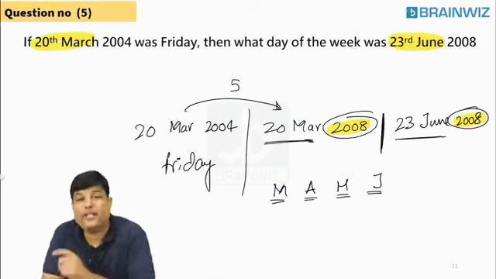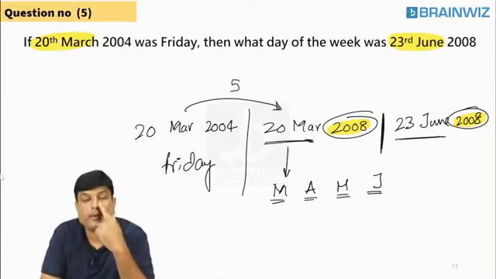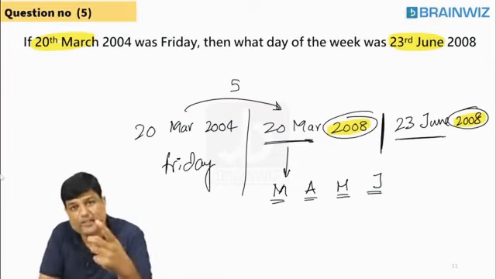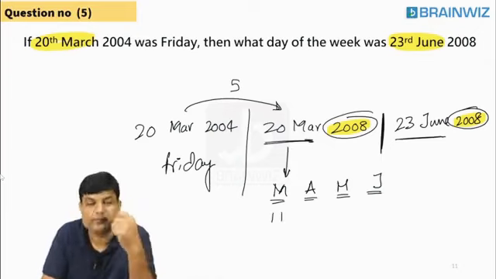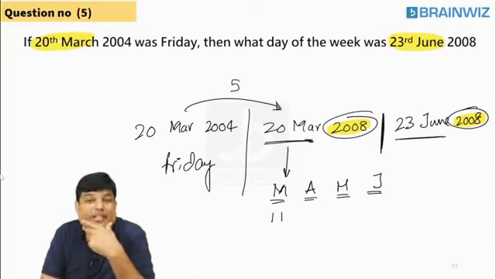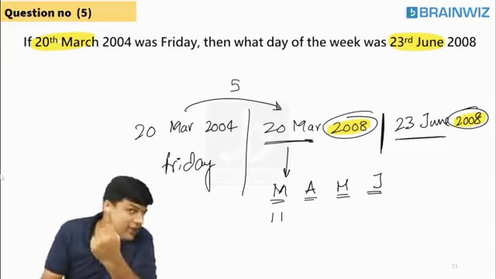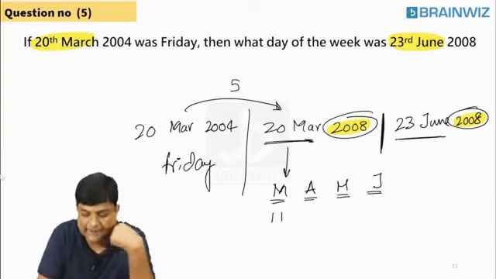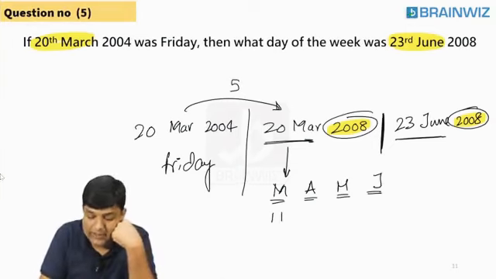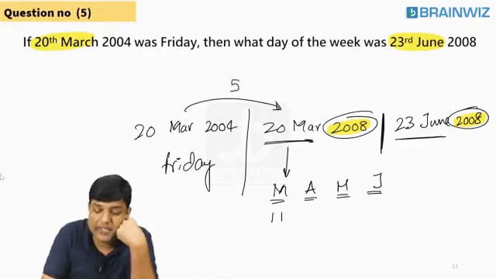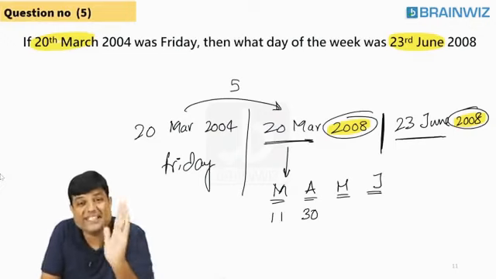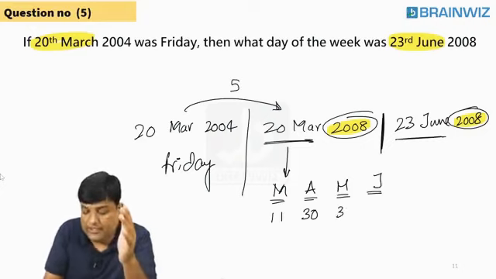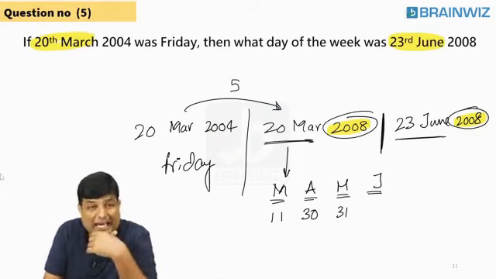You have completed 20 days of March. In March, 20 days you have already counted. Do you think some days are still left in March? Yes, that is 11. Listen to this topic very carefully, because with calendars, one day here or there and the answer goes wrong. You are supposed to learn where you have a chance of making a mistake. After March is completed, April comes in between these two. April, all 30 days I have to take into consideration. After April, we have one more month called May. 31 days are there in the month of May. And the next month is June.